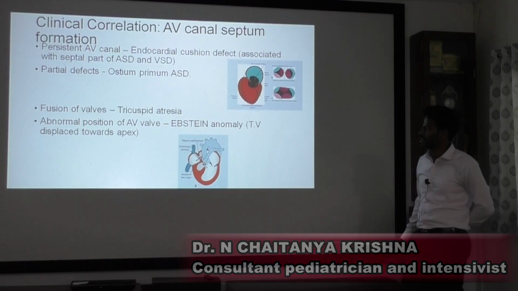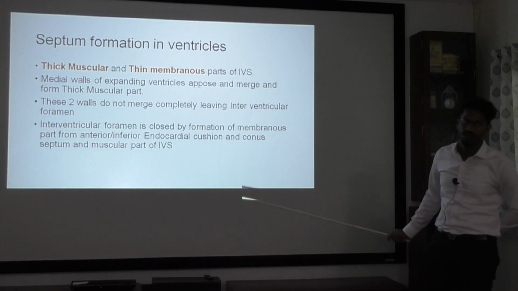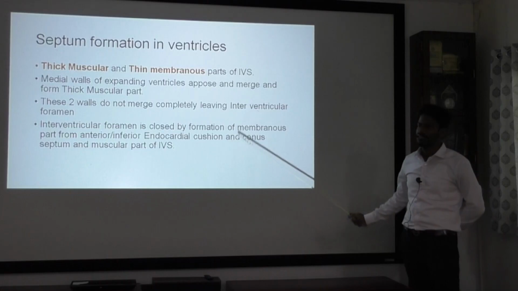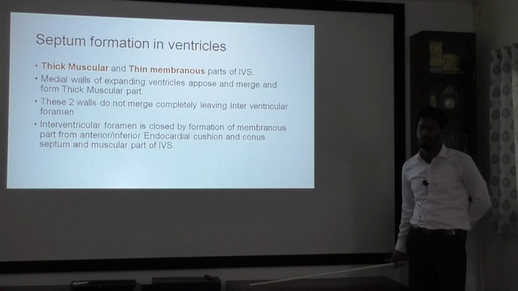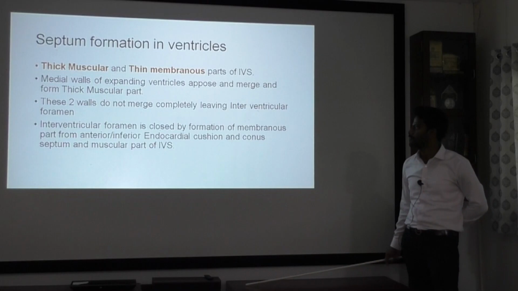This is known as Ebstein's anomaly. So, now let us see how the septum is formed in the ventricles. The ventricular septum will have two parts: a thick muscular part and a thin membranous part.